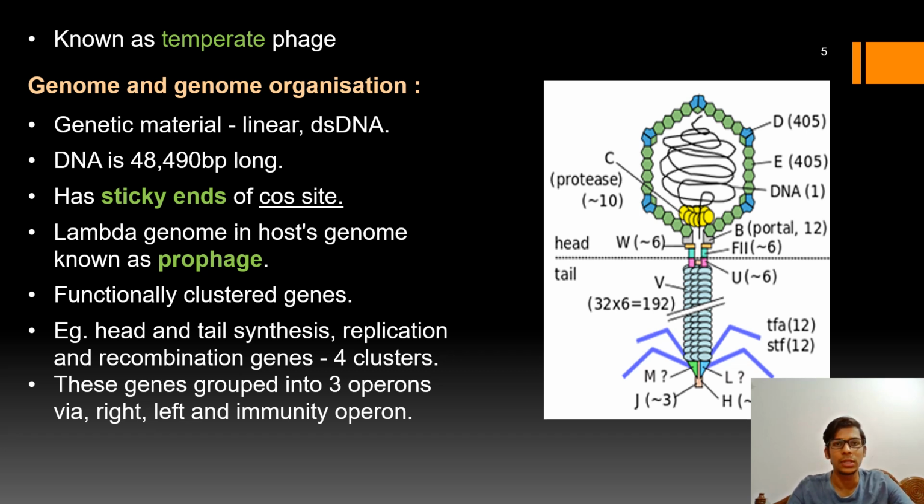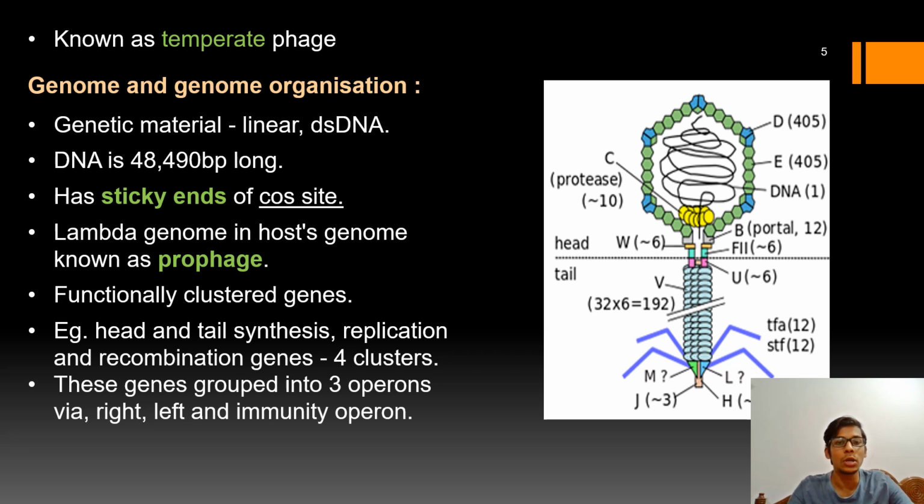What is the function of this cos site? Whenever the lambda phage enters into the host cytoplasm, the cos sites, which are complementary to each other, come into vicinity and form complementary base pairs.